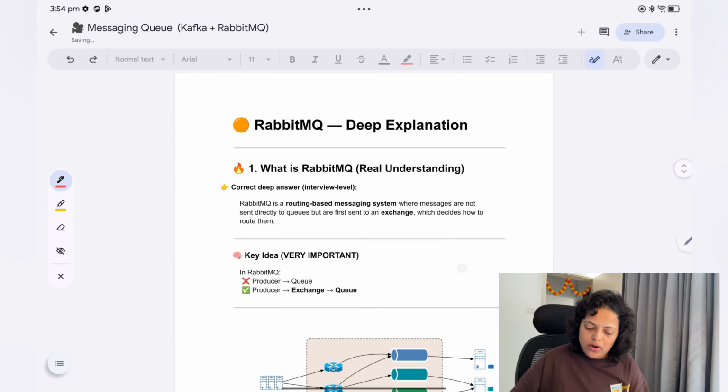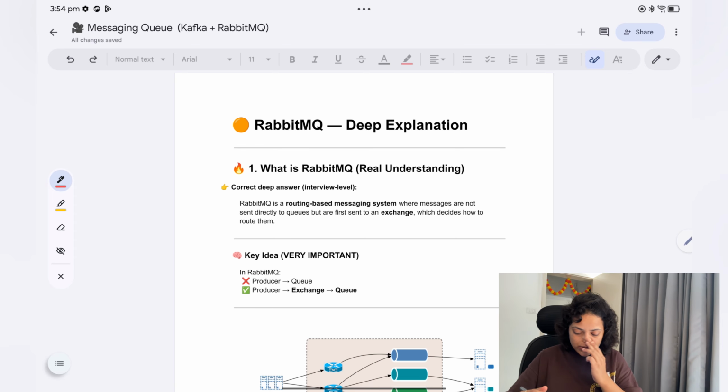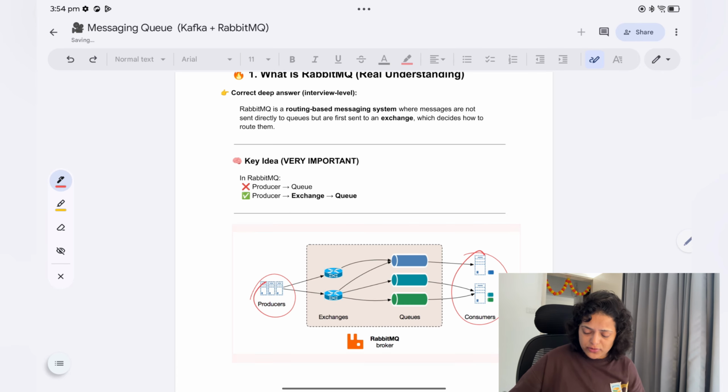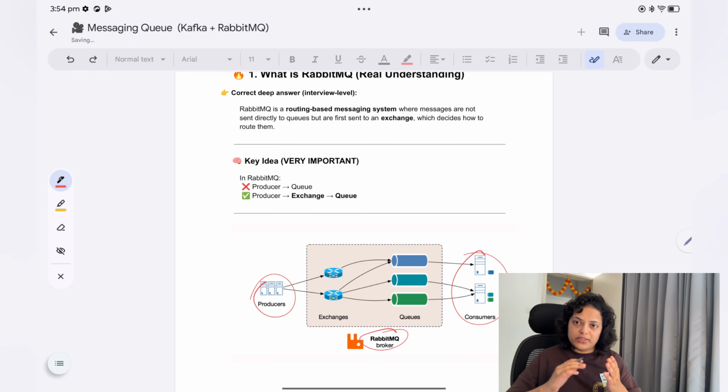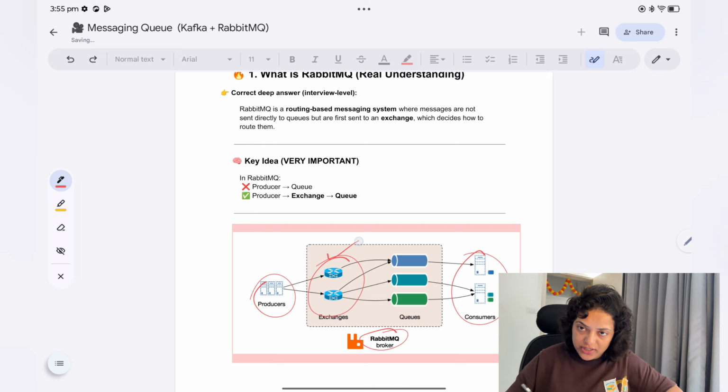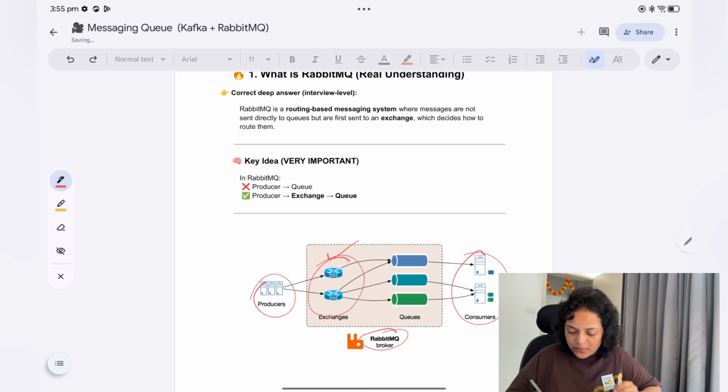So now let's talk about RabbitMQ. In RabbitMQ, just one simple difference. You will have a producer, you will have consumers, consumer groups as well, and a broker also. Instead of directly sending data to the queue, you will have exchanges, multiple exchanges, and these exchanges will send data to the queues on the basis of a routing strategy. Either it will send the data directly to a particular queue, or it will broadcast to all the queues. This kind of thing happens in exchanges. This is the diagram of RabbitMQ.